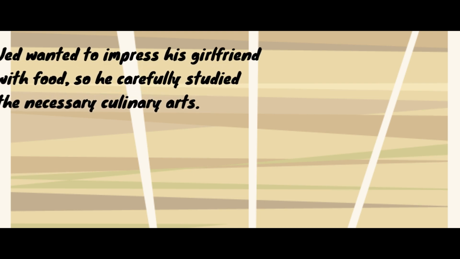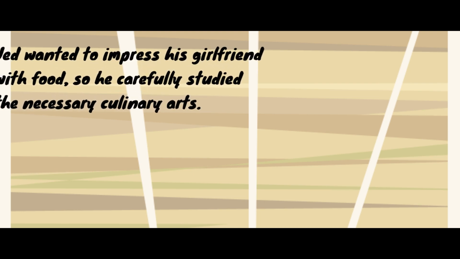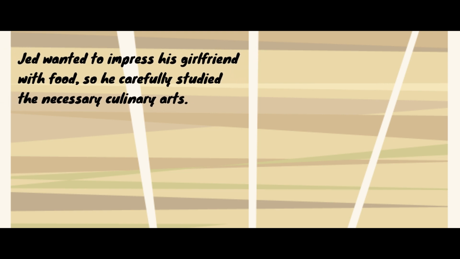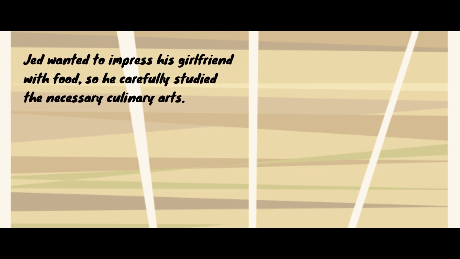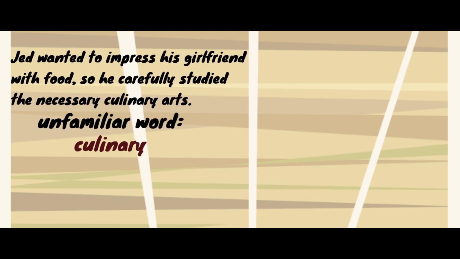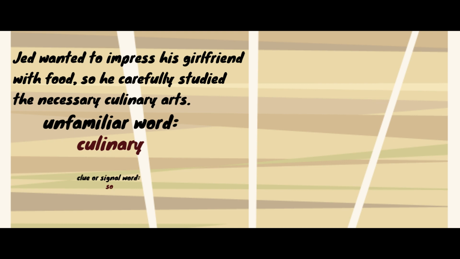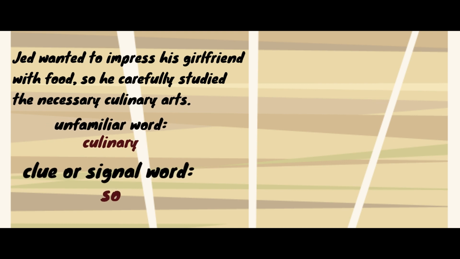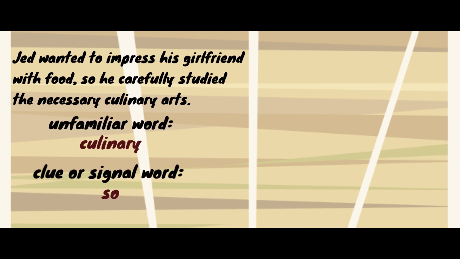Now, let us have another example. Jed wanted to impress his girlfriend with food, so he carefully studied the necessary culinary arts. What is the unfamiliar word? Culinary. What is the clue or the signal word? The signal word is so. What is the cause and effect relationship given, or the context clue?